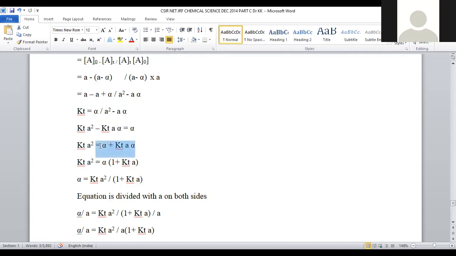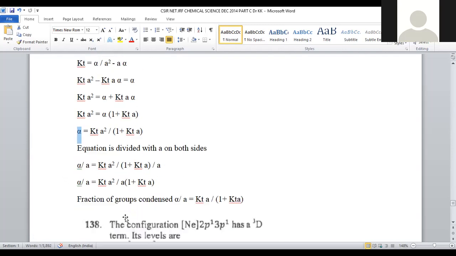So here we have alpha on two sides. So this is taken as common, alpha into 1 plus KTA. Then the requirement is the alpha calculation. Alpha is equal to KTA square by 1 plus KTA. So we got the alpha value, but the requirement is the alpha by A value. So alpha by A is only called the fraction of groups condensed. That is only required for the problem.